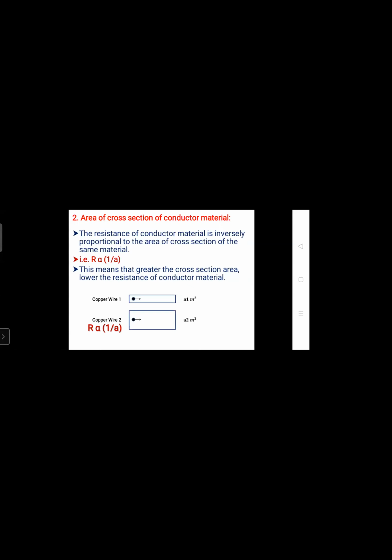Based on the formula, we can say that R is inversely proportional to A. R is proportional to 1 by A, and 1 by A is nothing but inversely proportional. This means that the greater the cross section area, the lower the resistance of the conductor material.